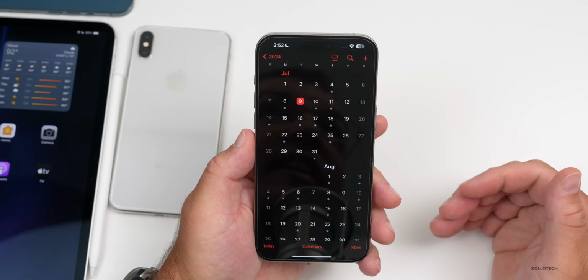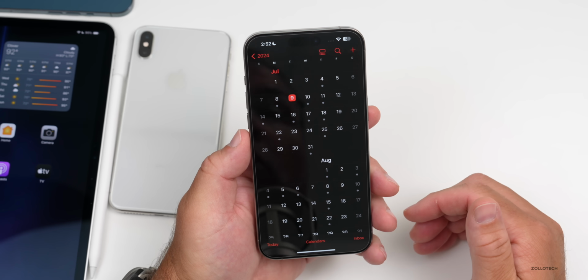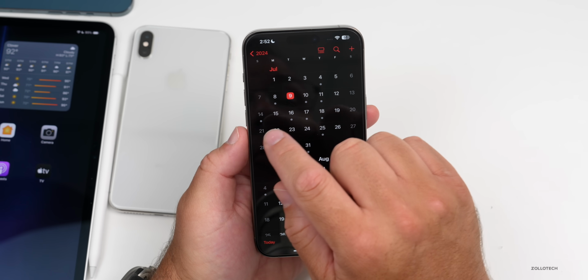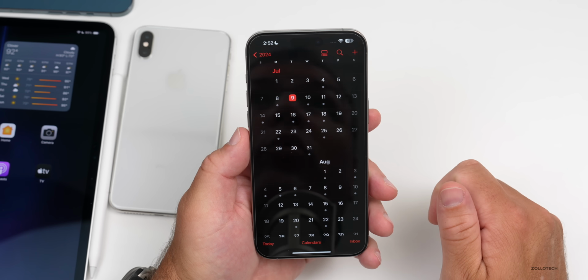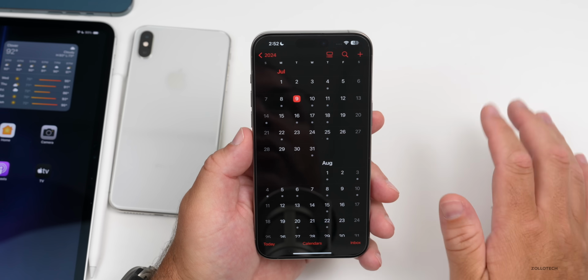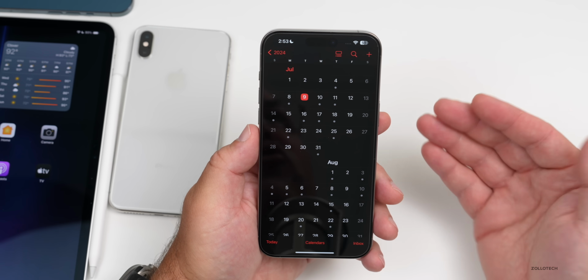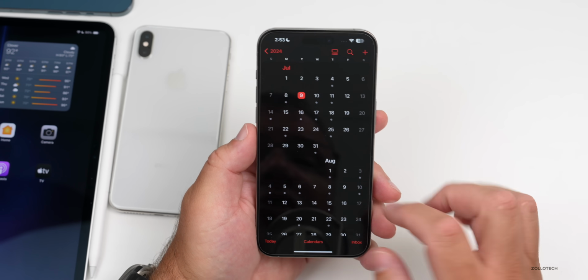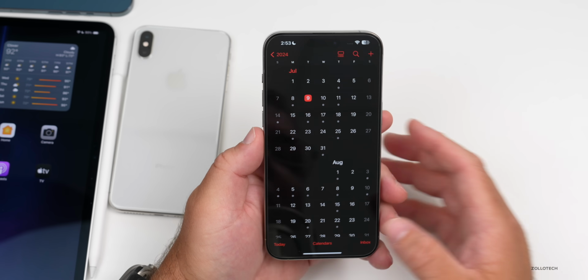As far as iOS 18 Beta 3 re-release and Public Beta 1, that could either be later this week or most likely next Monday. We don't really know 100%, but that's what I would expect. And then we'll move on to Public Beta 2, Beta 4 to developers, maybe the following week. That's typically what we see.